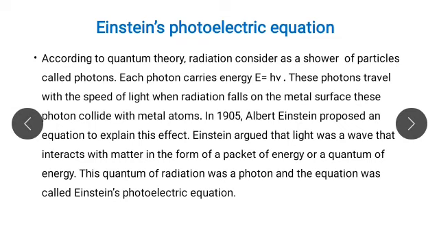These photons travel with the speed of light, and when radiation falls on the metal surface, these photons collide with the metal atoms. In 1905, Albert Einstein proposed an equation to explain this effect. Einstein argued that light, a wave, interacts with matter in the form of a packet of energy or a quantum of energy. This quantum of radiation was a photon, and the equation was called Einstein's photoelectric equation.